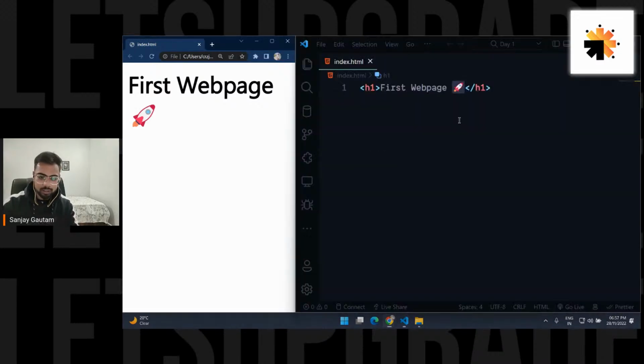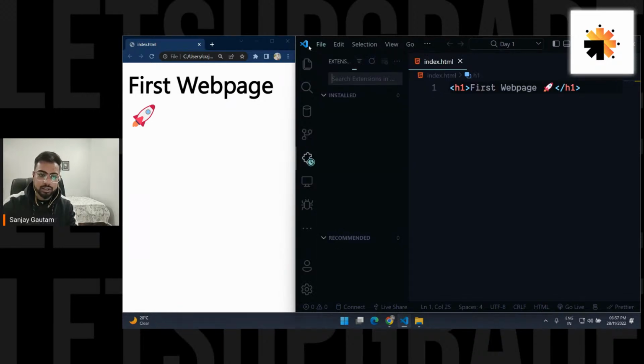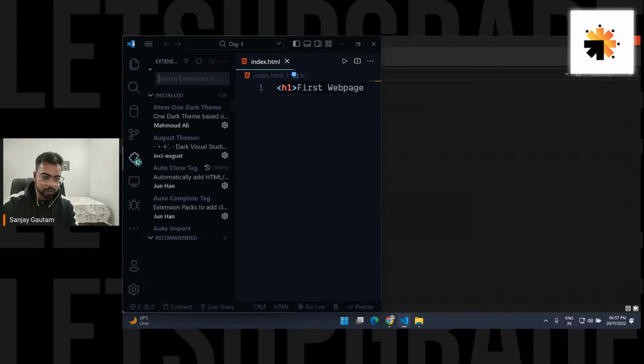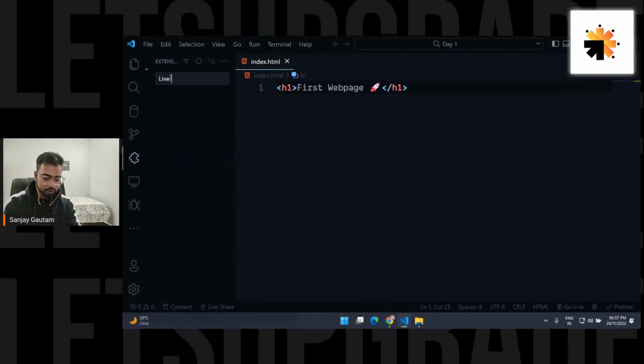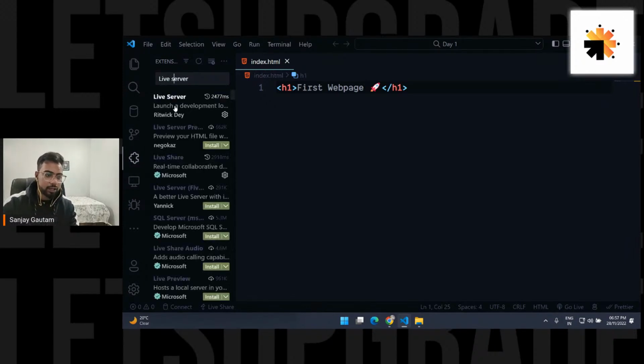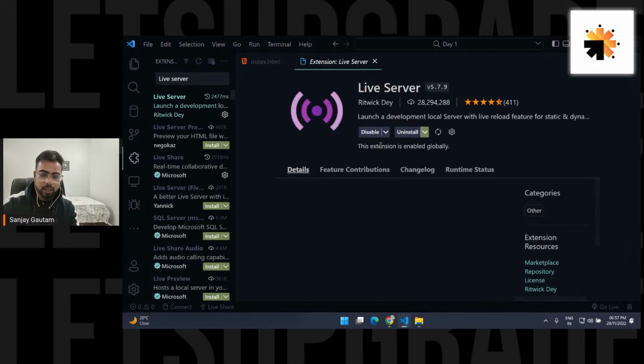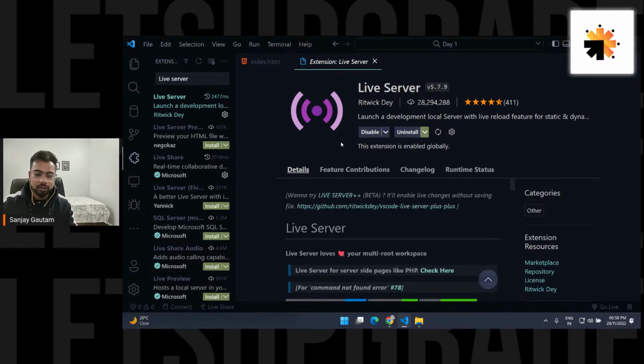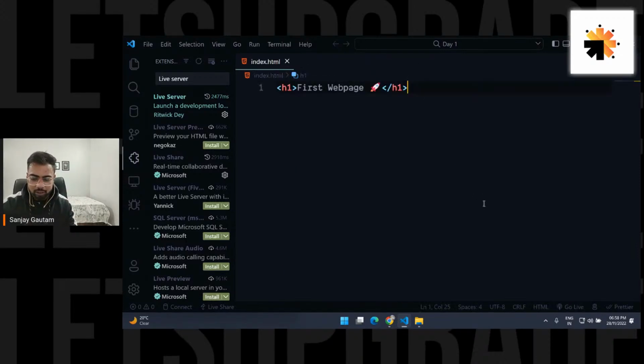So I will use my VS Code. So this VS Code has something called extensions. So you can go here, this icon, click here, and here just look for something called live server. So type here live server and press enter. And yeah, you will see this first thing. Just go over here and install it. I have already installed it, so that's why it's showing me uninstall. You're going to get a button, install it. As soon as you install it, you will get a special icon down there, this one, which is written go live.